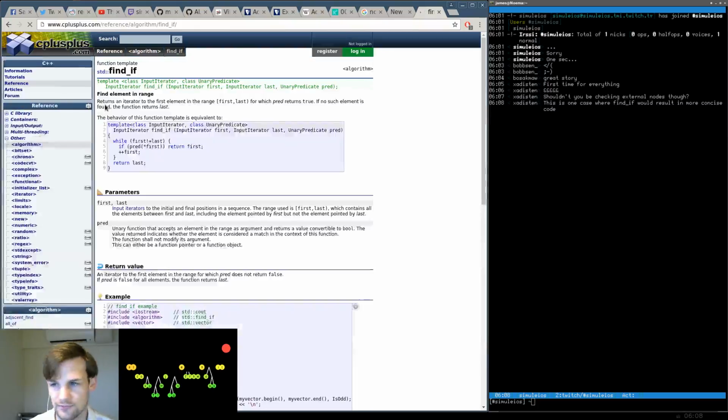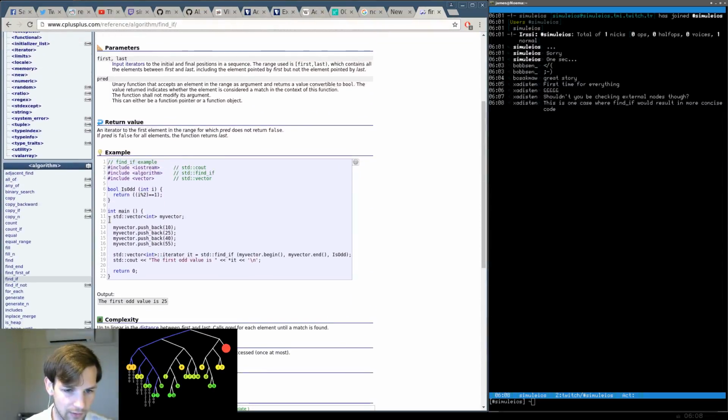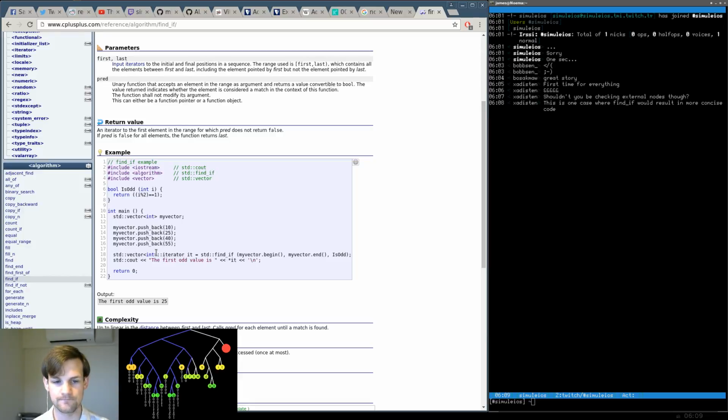I know Gustorn just used it, but I just have not used it before. Okay, so what do we have? find_if my vector begin, my vector end, is_odd. Where's is_odd defined? Sorry. Boolean is_odd. Return, let me see. Return i divided by 2 equals 1.